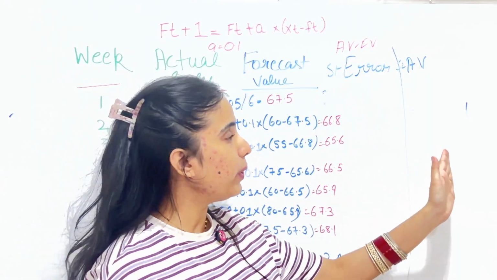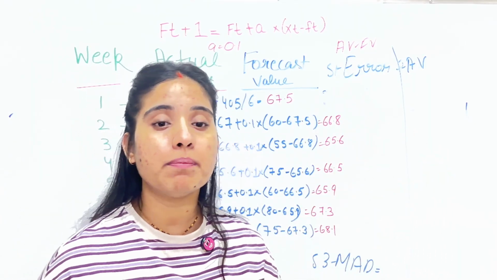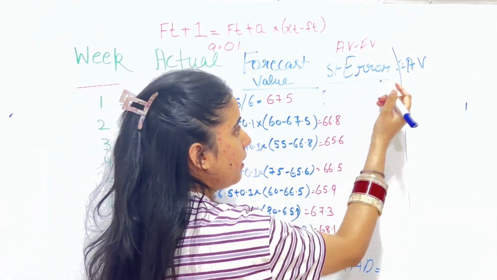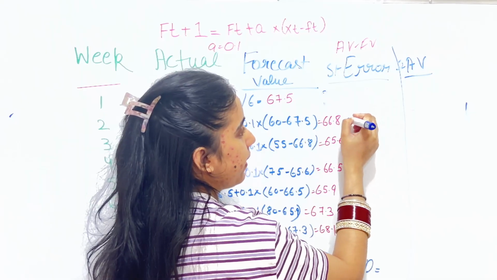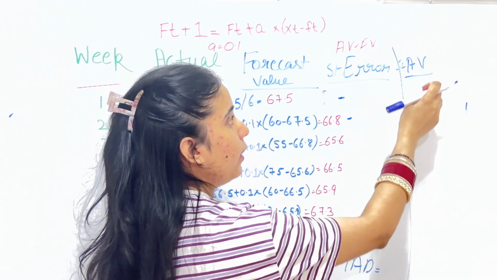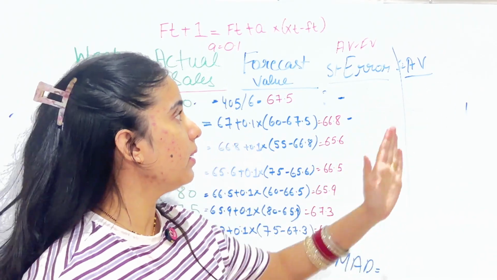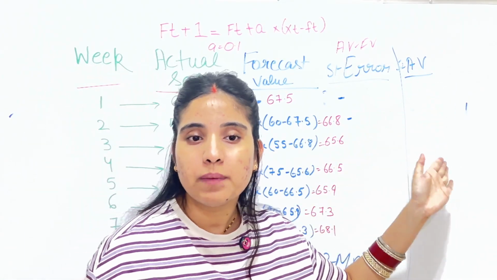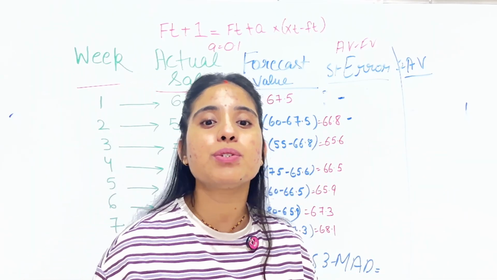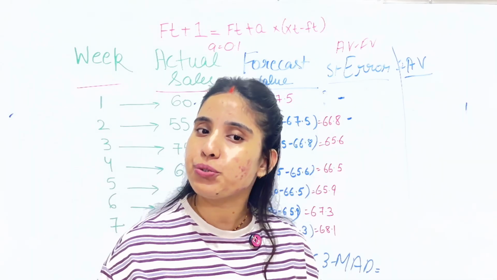Step 2 is absolute value. Absolute value means if we are getting any figure in negative, we need to remove that negative sign. Why are we doing this? Because sometimes our forecast is too high and sometimes it's too low.